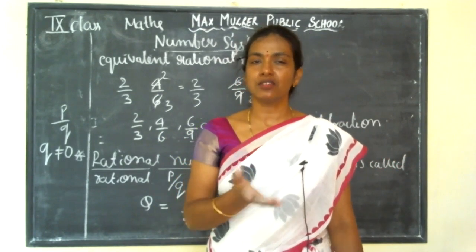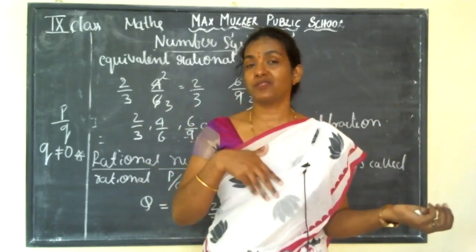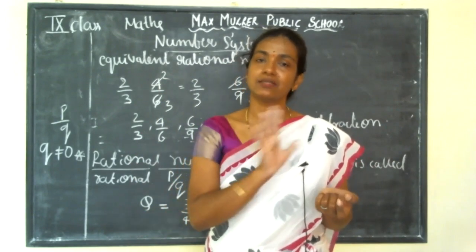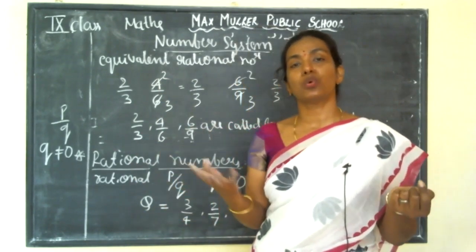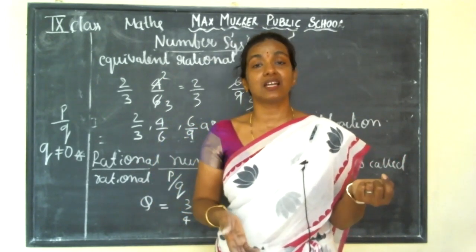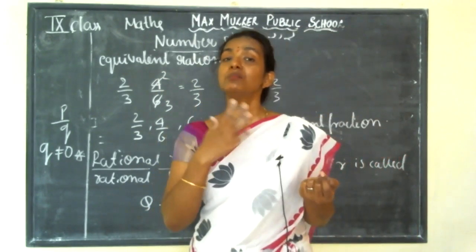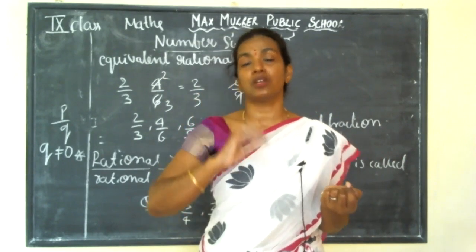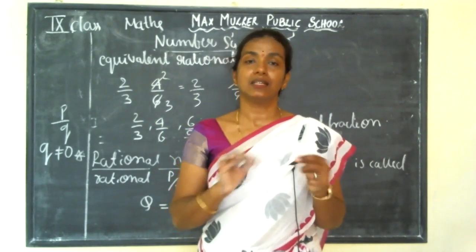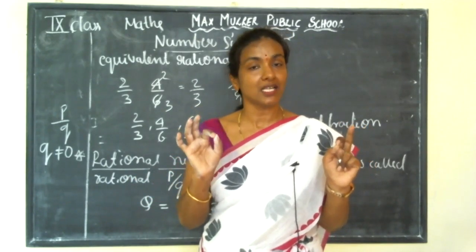Next point, keep it in your mind. It is a very simple concept, children. Don't break your head over it; you have been learning this number system from previous years. Only what is extra do you need to grab. Natural numbers, whole numbers, integers, rationals, irrationals you all learned in a previous class. Now you just need to know which rational numbers come in between two natural numbers, two integers, or two whole numbers. Nothing else. Clear?